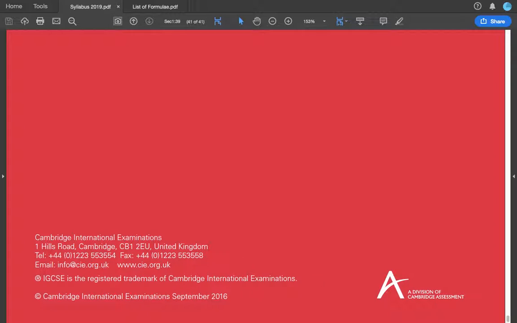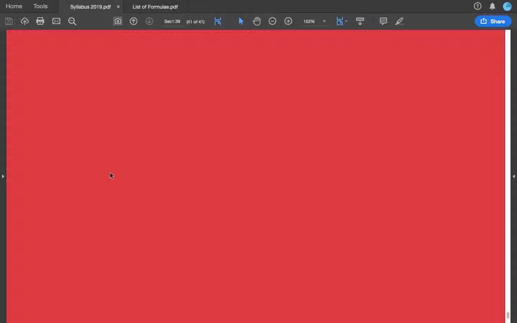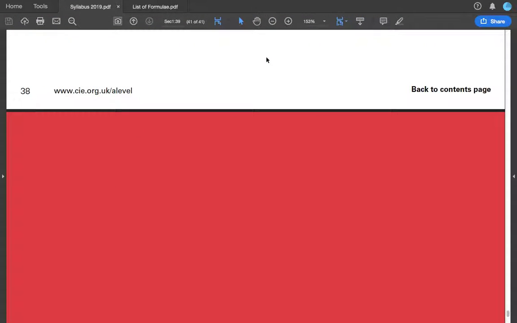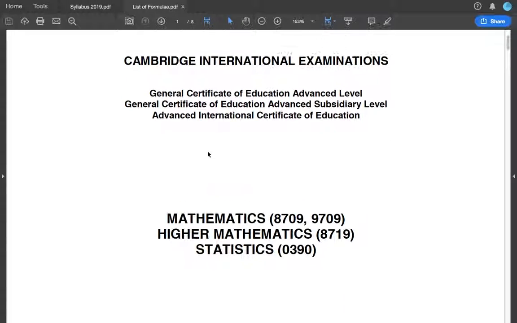So that is the end of the syllabus. So you must notice that the syllabus is very detailed and it took me a lot of time to explain. So you should probably look through the syllabus too. I'll link in the description below for the syllabus and the list of formula. Both of these are very important.